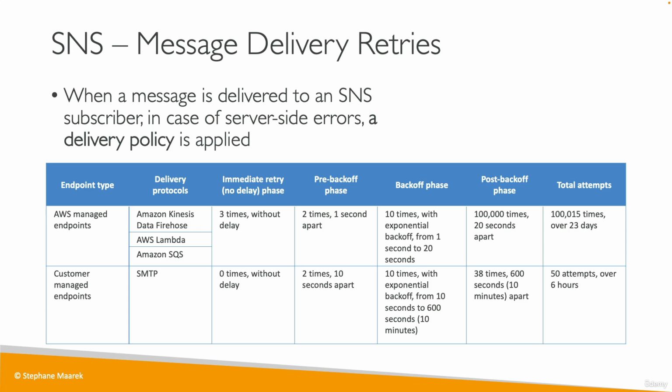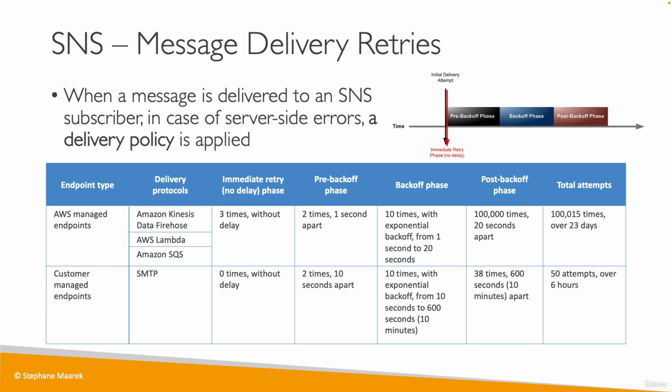So if we look at the AWS managed endpoints, for example, Firehose, Lambda, or SQS, immediately there are going to be 3 retries without delay. So maybe the message will go through. If it doesn't go, then it goes into a pre-backoff phase where it's tried 2 times, 1 second apart.